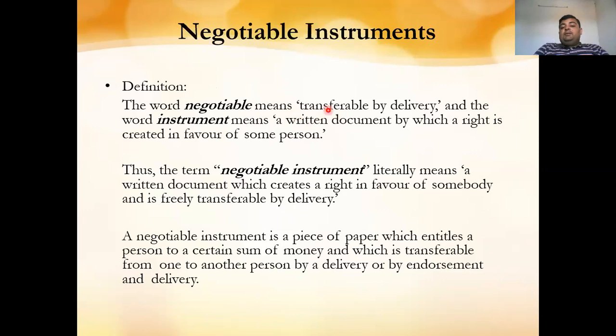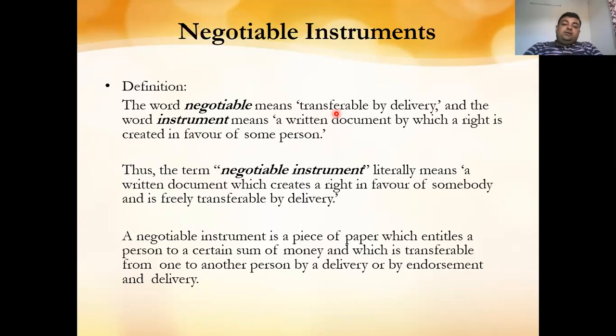The word negotiable means transferable by delivery. Now, what is the meaning of transferable? For example, we have signed a check and given it to Mr. B for payment, because we have bought goods worth rupees 20,000 by issuing the check to Mr. B. Now we have transferred the check to Mr. B. Now Mr. B is the owner and he can draw on this check upon the bank by presenting it at the bank, and the bank has to pay Mr. B. Either the check will be account payee or the bearer's check. There are various types of checks; we will discuss them once we arrive at that point.